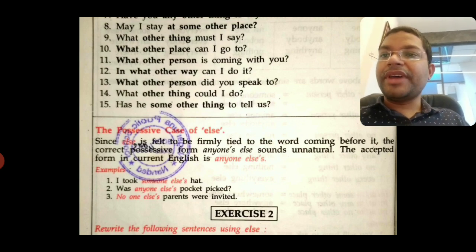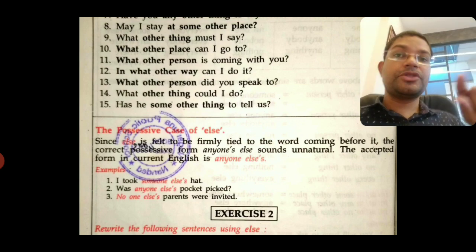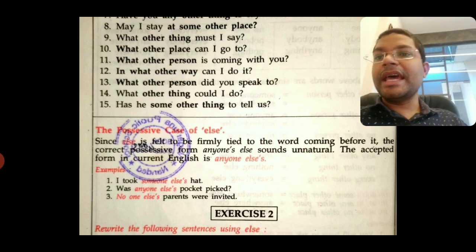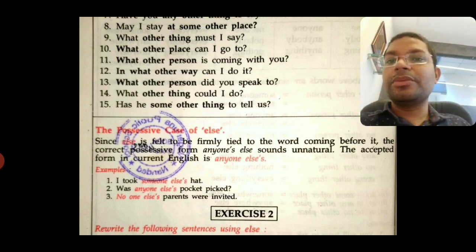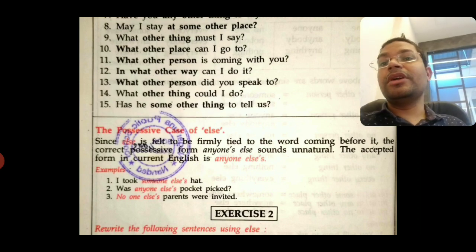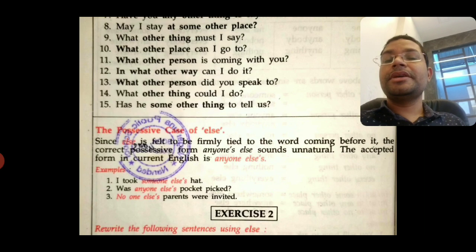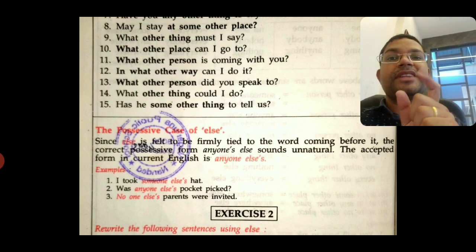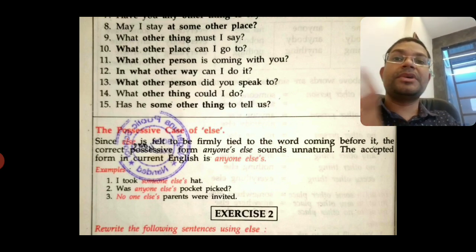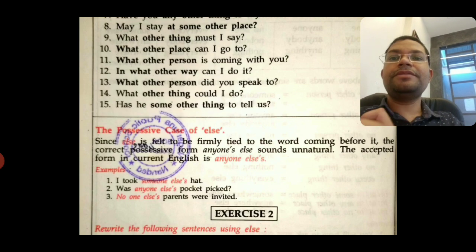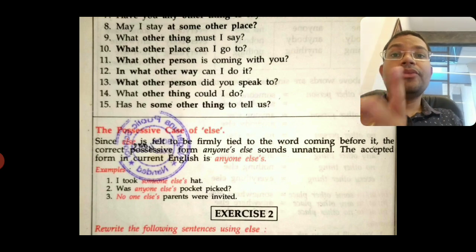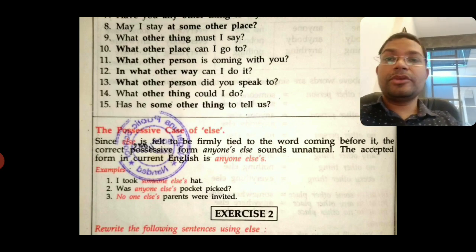So the possessive case of else, when we want to use apostrophe s with else, how are we going to do it? This is what we are going to learn here. Since else is felt to be firmly tied to the words coming before it, the possessive form anyone's else sounds unnatural. It means else is strongly affected by the word which is before it, that is somebody, anybody, nobody, everybody. All those words are very important for the word else. Therefore, we cannot put the apostrophe s on the word before, that is anybody's or anyone's.